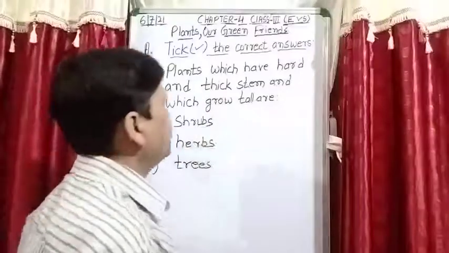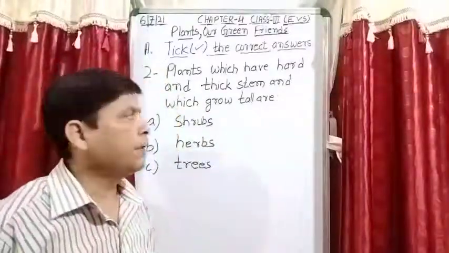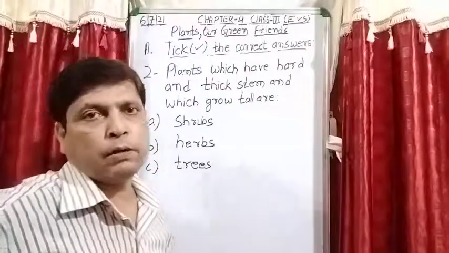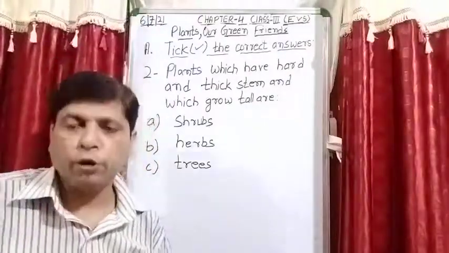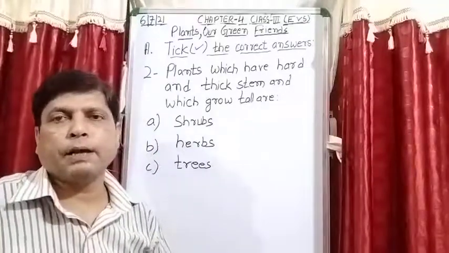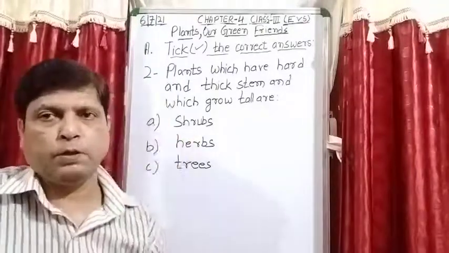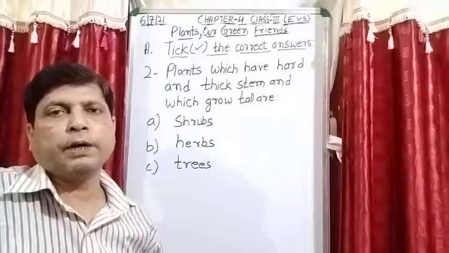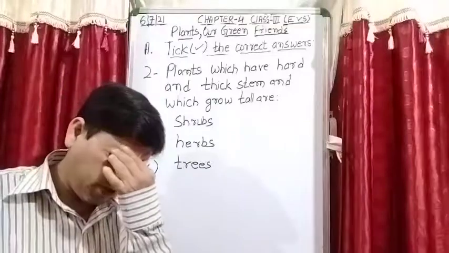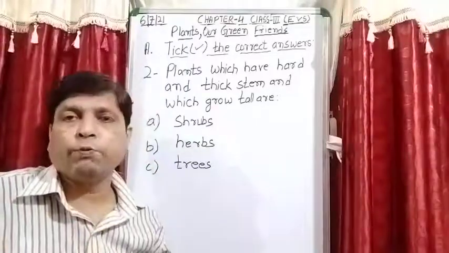So now we have to tell the name of the plant. In the beginning of the chapter I explained that according to size, stem and roots, plants are divided into 5 groups.